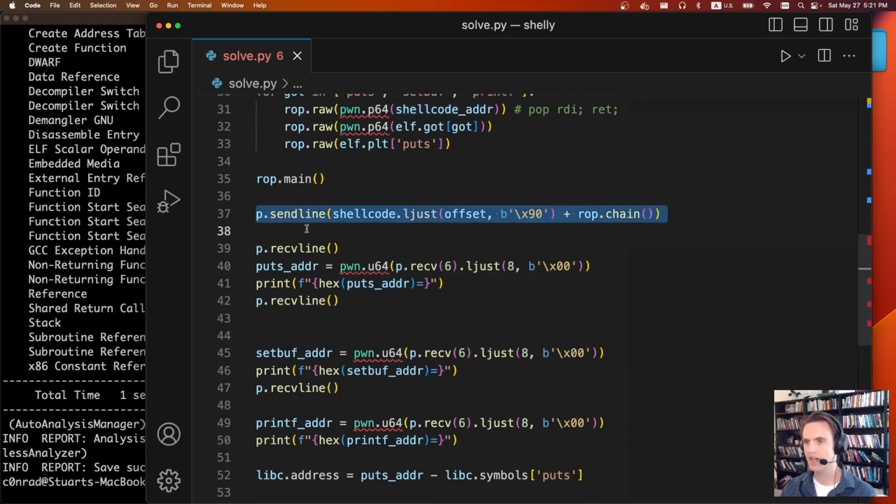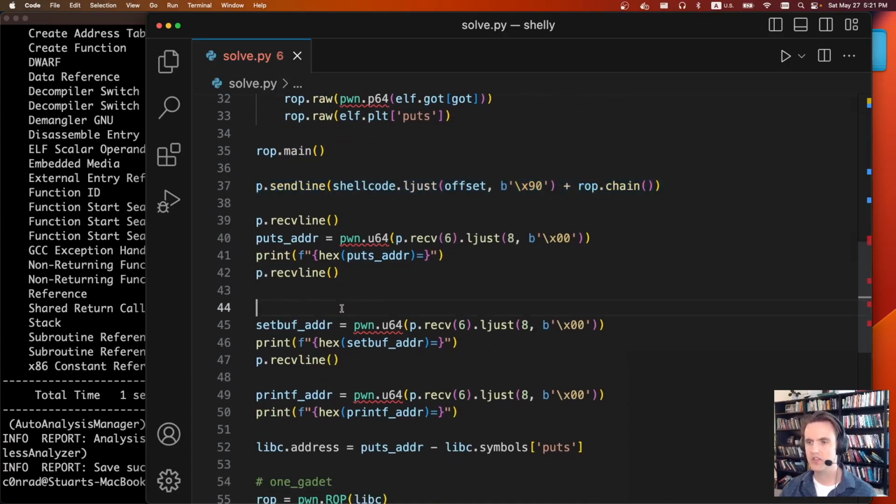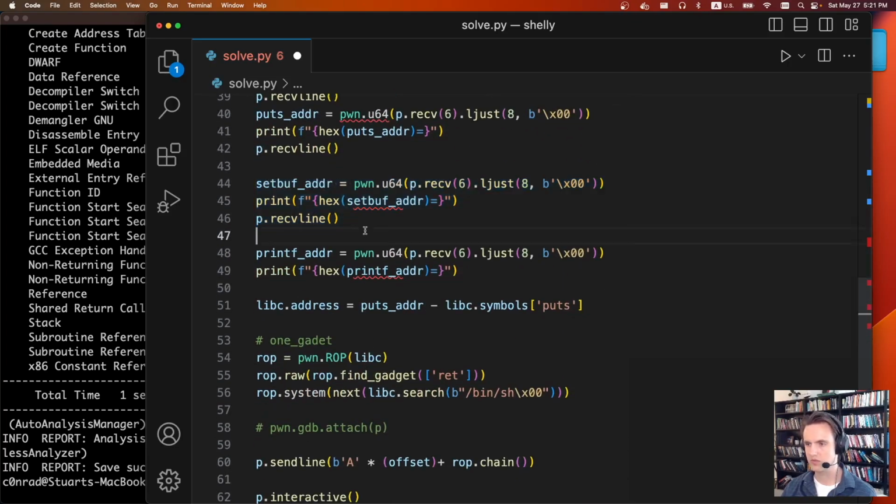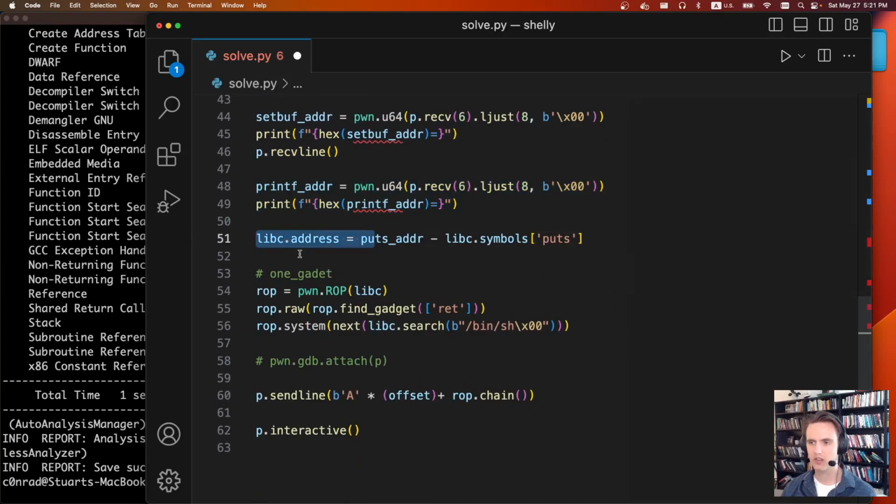From there, and this is how we send it. From there, this is how we receive all the addresses. So we're receiving the puts address, receiving the setbuff, receiving the printf. From there, we calculate the base of libc. So we just do puts minus the symbol for puts. So now libc address is correct.